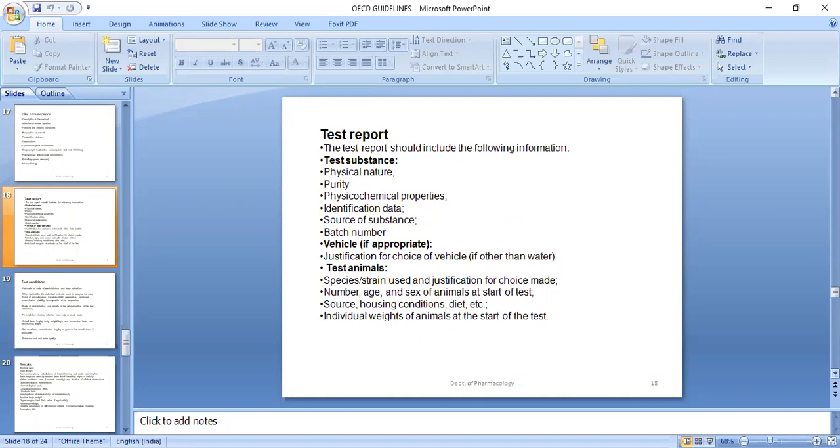Commonly we go for water, but if water is not suitable, I'll quickly tell you here. If any chemical substance is not going to dissolve in water, then we use one of the universal solvents, which is known as DMSO, dimethyl sulfoxide, but we will not use 100% DMSO. For animal study we use not more than 50%. We will start with a low concentration, like 10% DMSO. If it gets dissolved, fine. If not, then we go for 20, then 30, then 40. But maximum we use 50% DMSO.